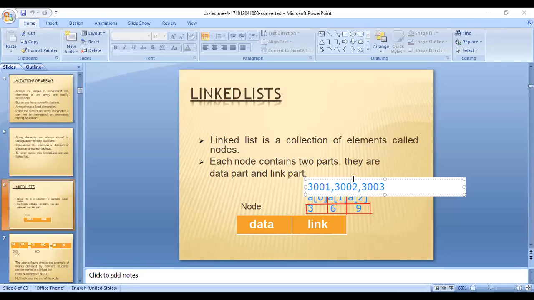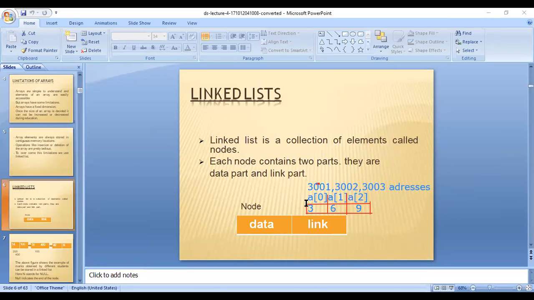So these are the continuous memory location addresses. A of 0, A of 1, A of 2 have values 3, 6, 9, and the addresses are 3001, 3002, 3003. So an array is stored in continuous memory locations.